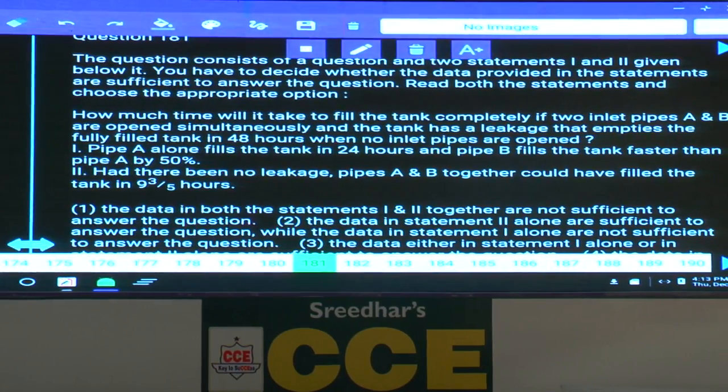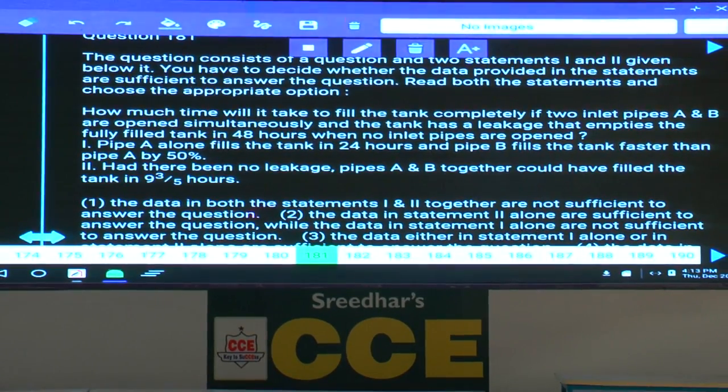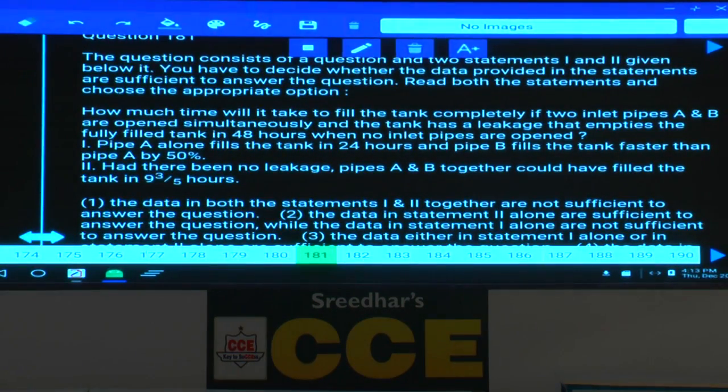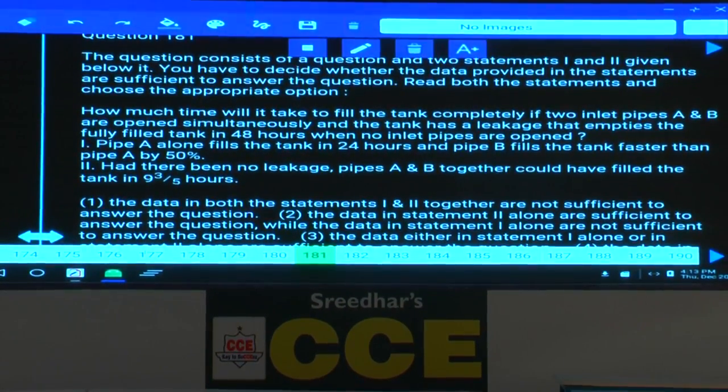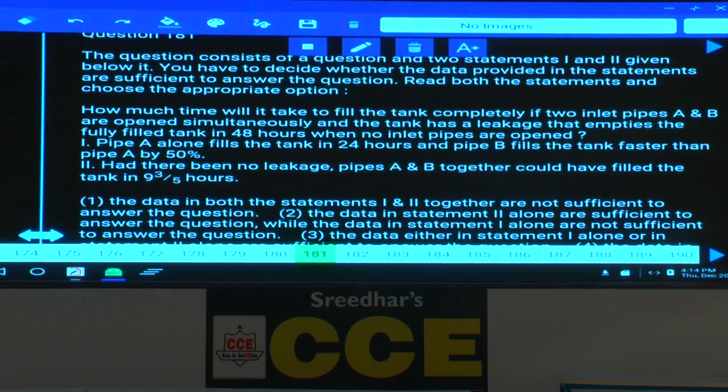Pipe A alone fills the tank in 24 hours and pipe B fills the tank faster than pipe A by 50%. So using this comparison, this is about efficiency. Pipe B fills the tank faster than pipe A by 50%. Using this particular comparison, can you calculate the time taken by tap B to fill the tank? Can you? Yes. So using 1 alone, will you get the answer? Because we know the time taken by A alone and B alone to fill the tank. We will get the answer using the information given in 1 alone.